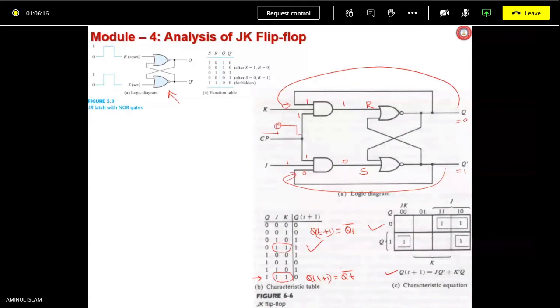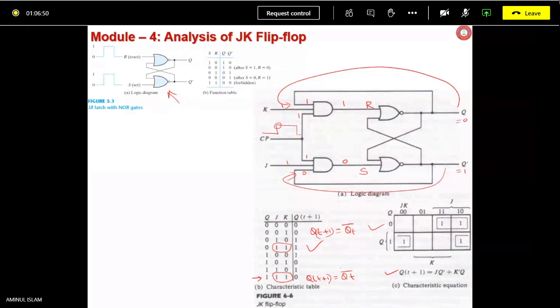Then what may happen? Again, it may toggle, because J and K you have kept high. JK is held high for a certain amount of time, and Q and Q bar have changed and are getting applied again back to the input side. So what may happen? Multiple toggling may occur or not?